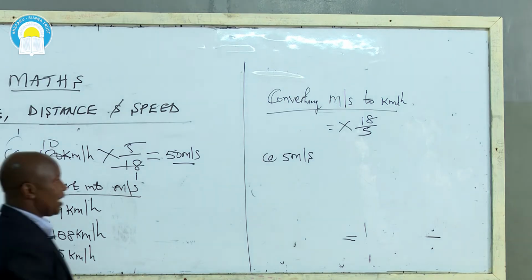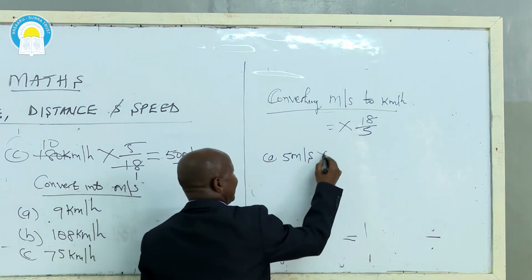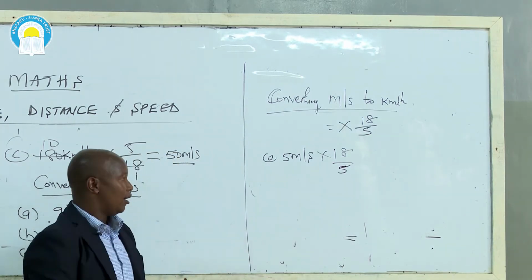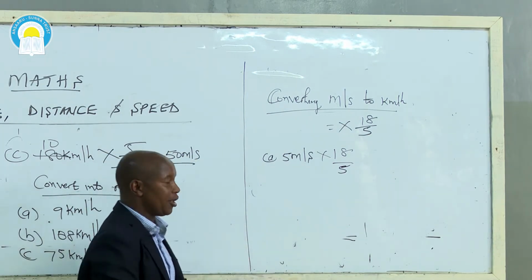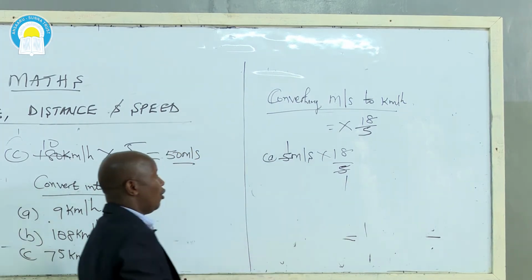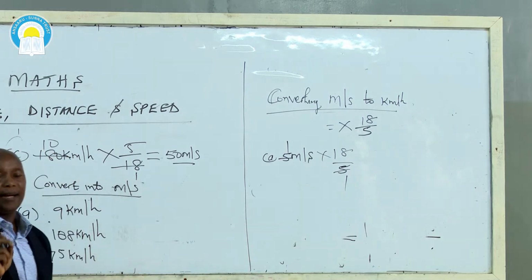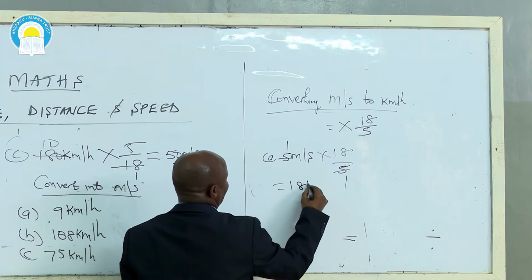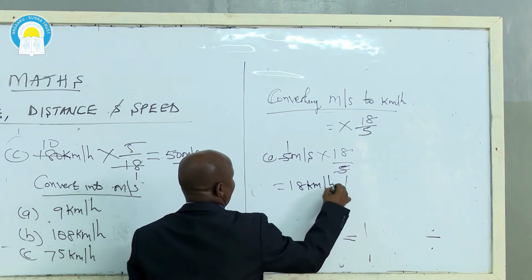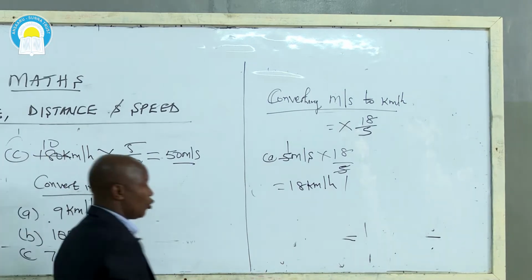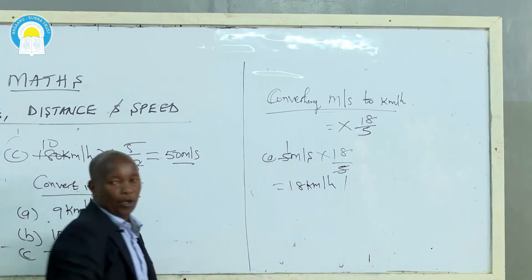So now 5 meters per second, you just multiply by 18/5 to convert to kilometers per hour, which means you simplify where possible. By 5 goes 1 time, by 5 goes 1. So 1 multiplied by 18 is only 18 kilometers per hour. That's how again we convert meters per second to kilometers per hour. Question B.